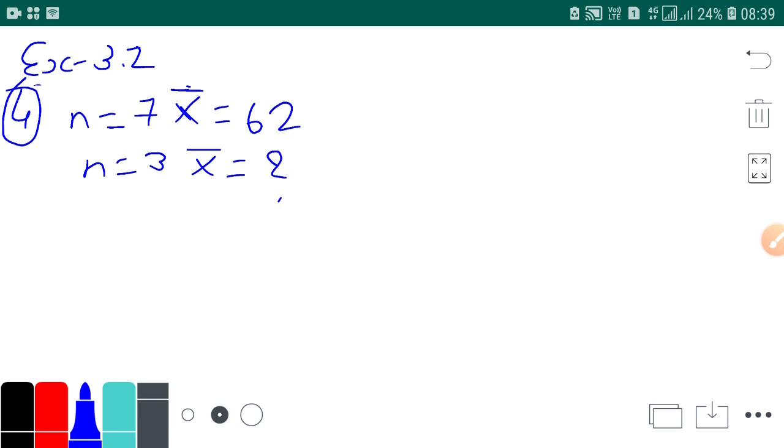So this mean marks you don't know. So that his mean marks for the entire examination is 68. So mean marks in the entire examination is 68.